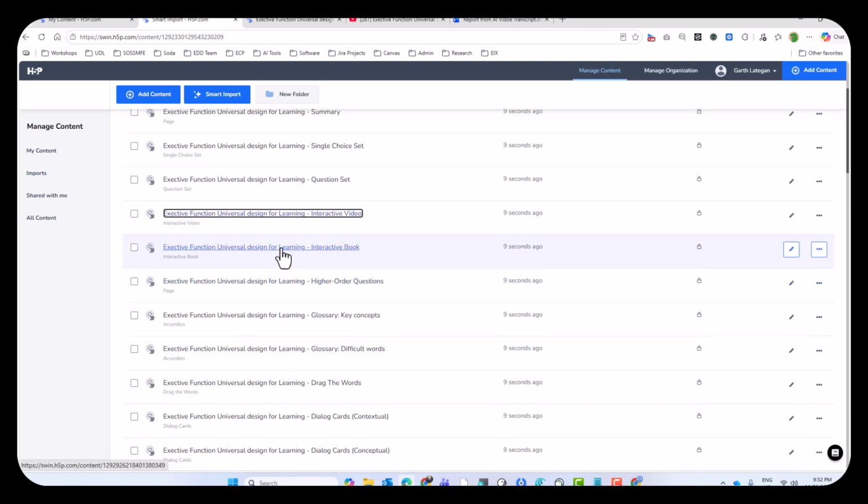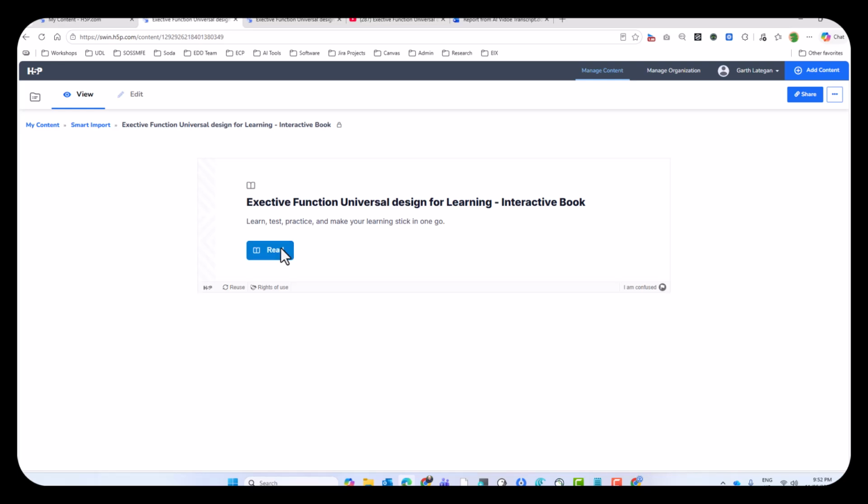So interactive book is probably, as I said, one of my favorite. And why I like it so much is it's like a lesson. You put that into your learning management system, and then people can go through it in their own time and their own pace, giving students a different opportunity to engage in the content. You might have done it in class, but now years away they can step through it.